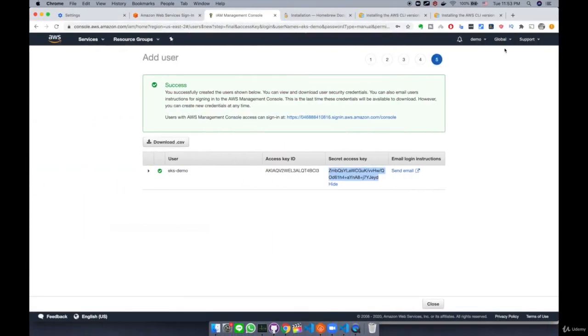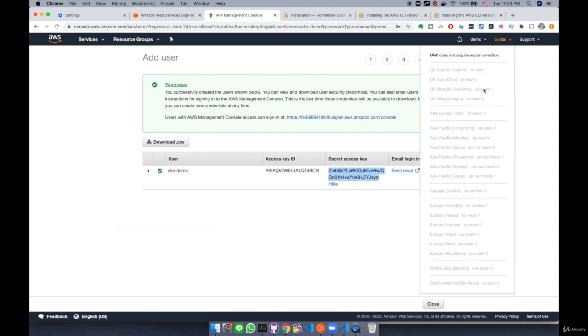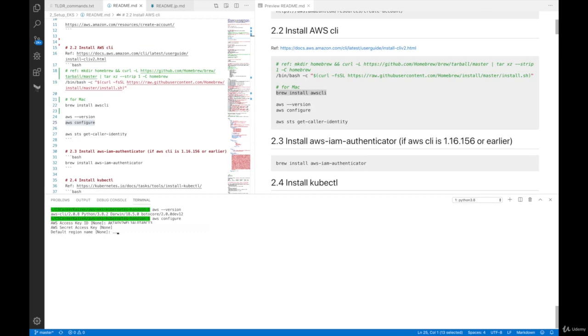This is based on where you want to create your EKS cluster and also based on your location. It's usually better to choose an AWS region closer to your location. In my case, I'm going to use us-west-2, so I'm going to type in us-west-2, enter. For default output format, you can, for example, select text or JSON here. I'm going to select text, enter.